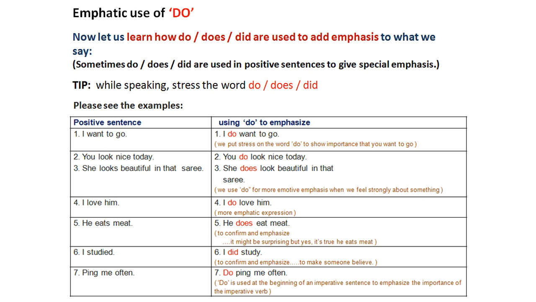We use do for more emotive emphasis when we feel strongly about something. I do love him. I did study. We use did here to confirm and emphasize to make someone believe. Another example, do ping me often. Here, do is used at the beginning of an imperative sentence to emphasize the importance of the imperative verb, the importance of the action verb.